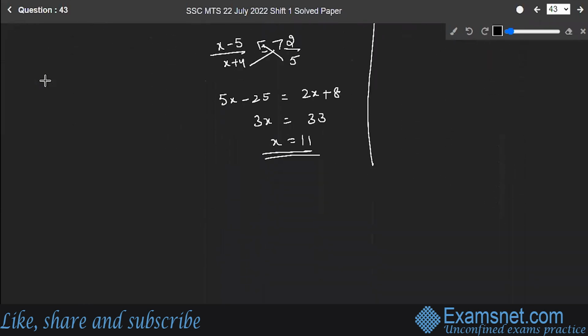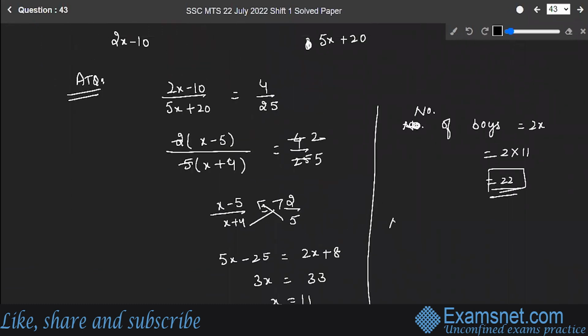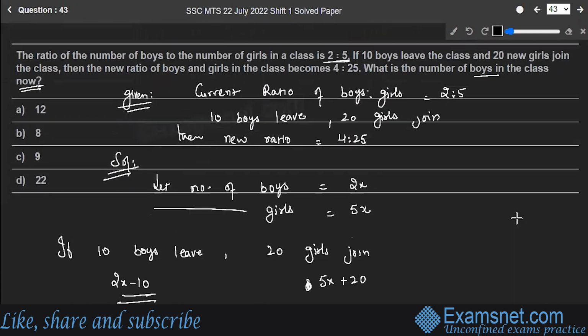So now, after 10 boys left, it will be 2x minus 10, so 22 minus 10, which will be equal to 12. So the number of boys in the class now is 12. Let's check with the options. Option A is the correct answer to the question. Hope you're clear. Let's move to the next question.